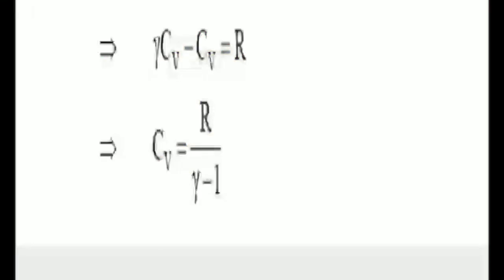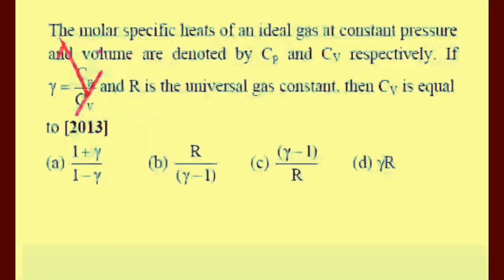We put gamma Cv in place of Cp, so gamma Cv minus Cv is equal to R. So we rearrange: Cv is equal to R by (gamma minus 1). This is the answer of question 1. So the answer of question 1 will be option B.